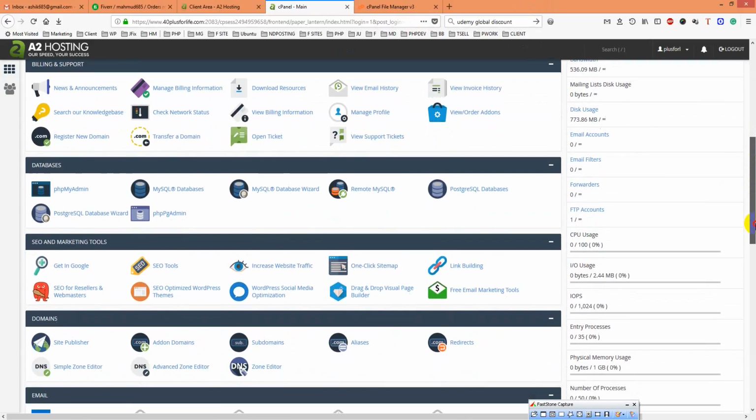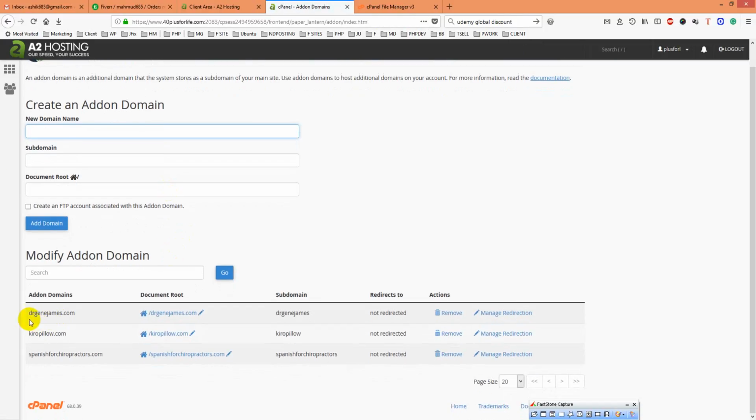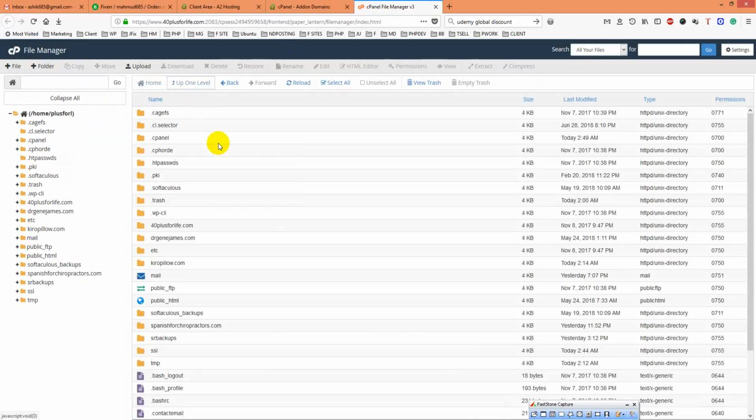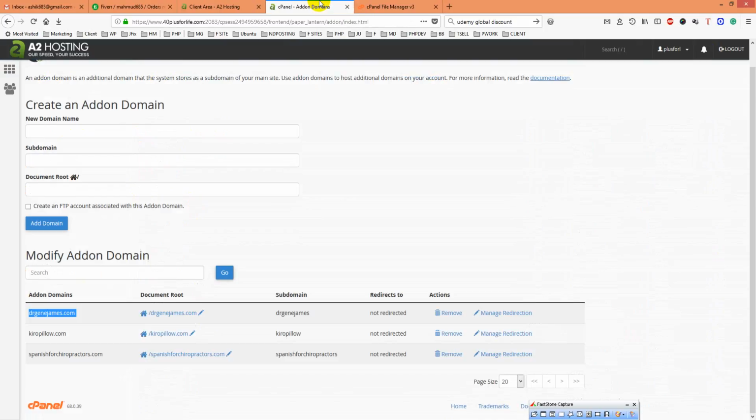So let's see where they are. You will have to go to domains and then add on domains. Here are all the other 3 sites, Dr. Jane James, and here if you check this, it is under the home directory. Here all files are there, Dr. James, and all files are there. And if you check this site, it is working fine too.